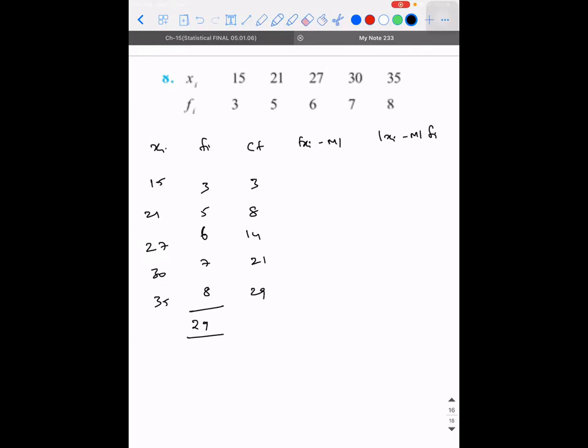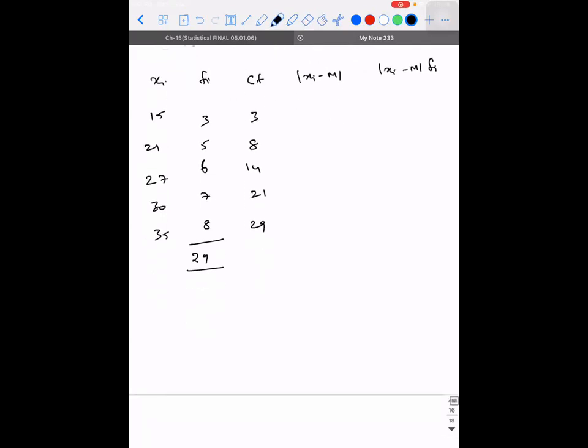So how do I calculate the median, guys? To calculate the median, what is n by 2? 29 by 2. Since this is coming out as odd, what will be the median?